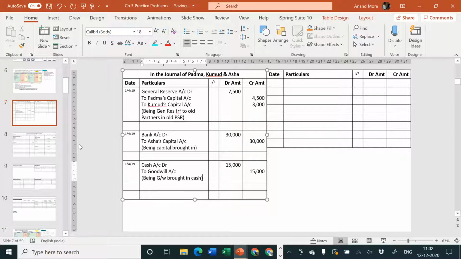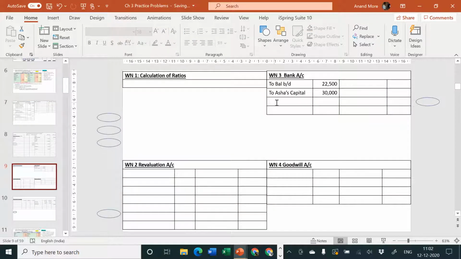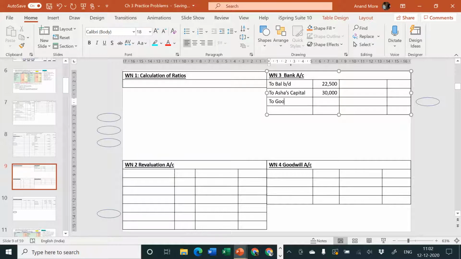Okay, next part. Let us make the posting of the same. You can say cash or bank account, because in this problem there is no cash account. They have directly given us a bank account. So I'll say bank account debit side to goodwill, and amount is 15,000. So goodwill account credit side by bank, amount is 15,000.